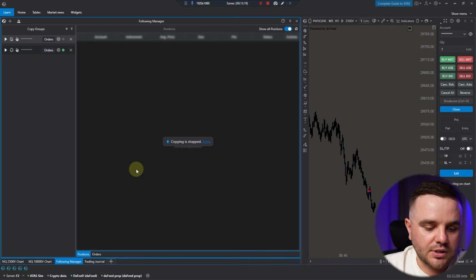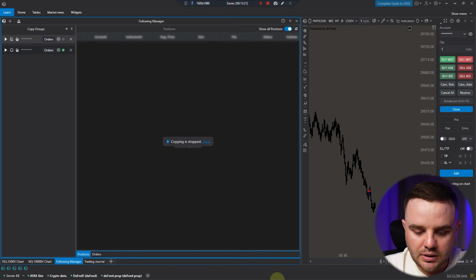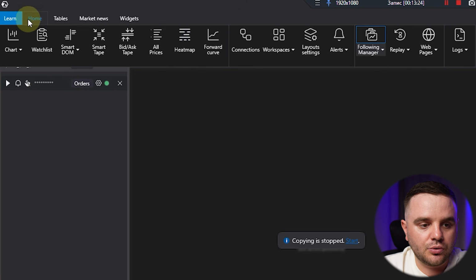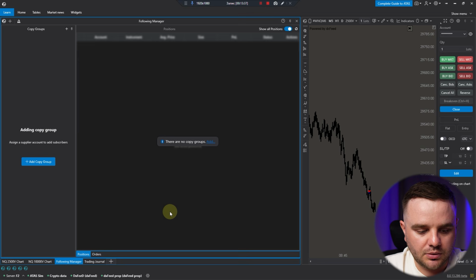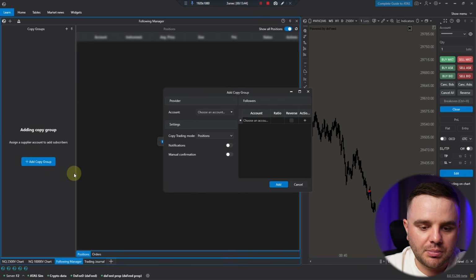Following manager, how to set it up and how to use it. Really easy. In the main window, you go to home and there will be a following manager. You simply press it, and it will open such a window. The beauty in ATAS is that you can trade on one account and copy it to as many accounts as you have. There must be only one condition: those accounts must be connected to ATAS. That's why pay attention.